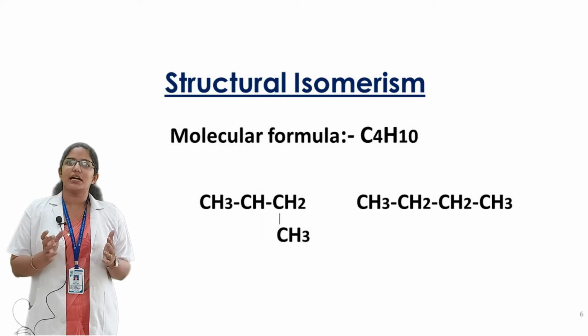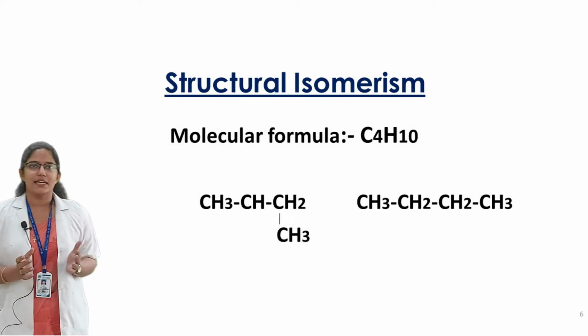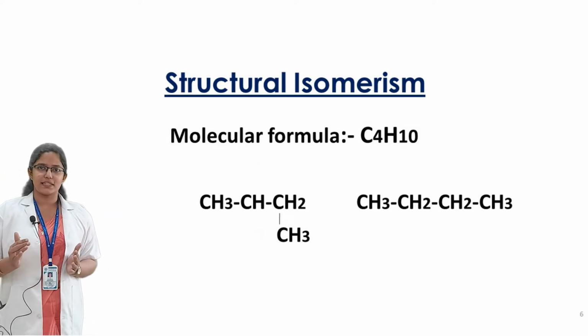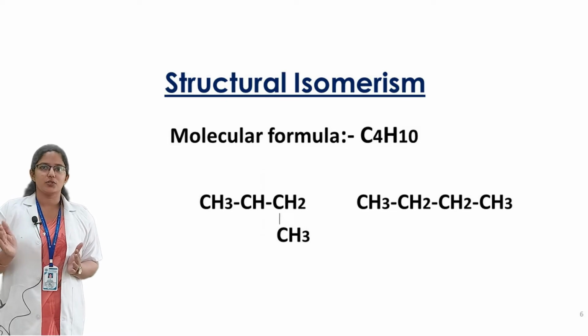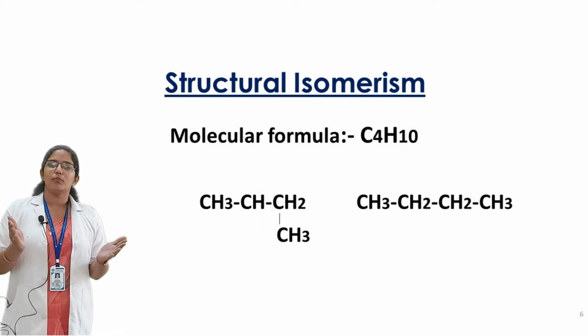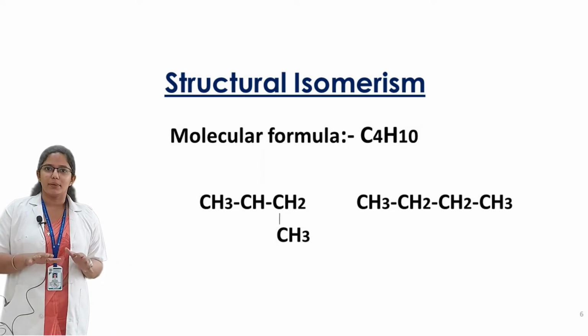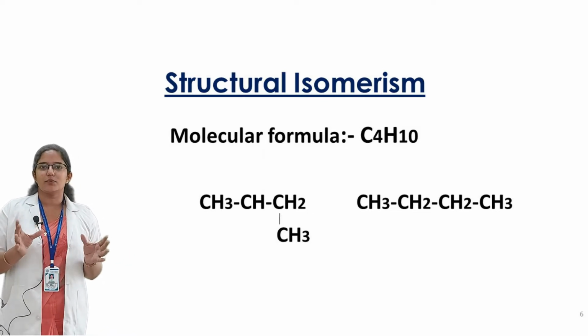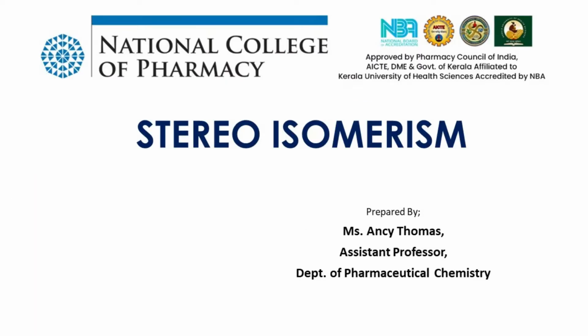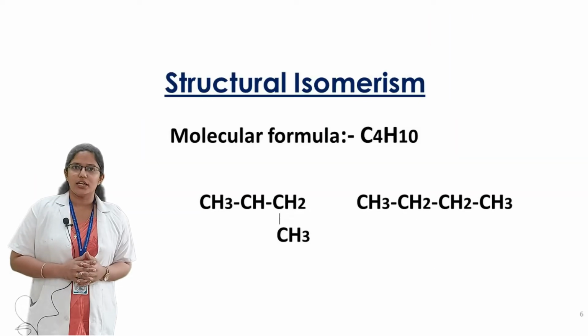It can be represented in two forms, CH3CH2CH2CH3 and the branched form. Both molecules have 4 carbon atoms and 10 hydrogen atoms, but the structures are different. This is structural isomerism.